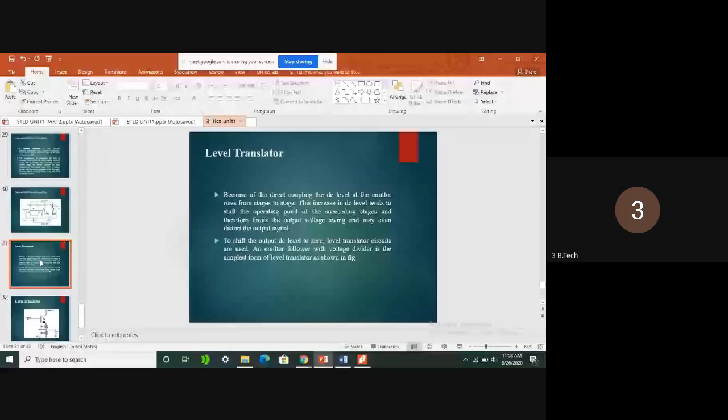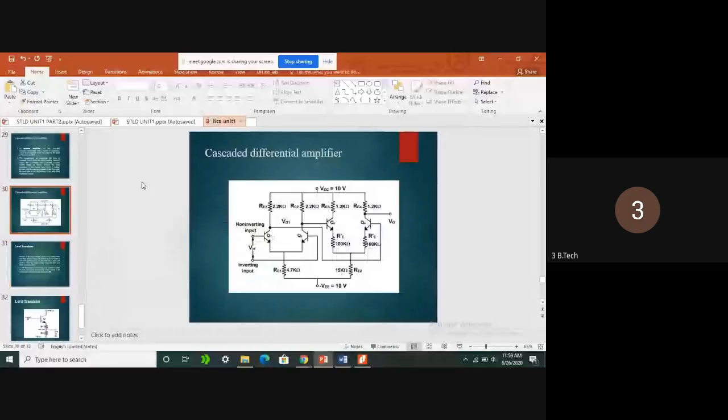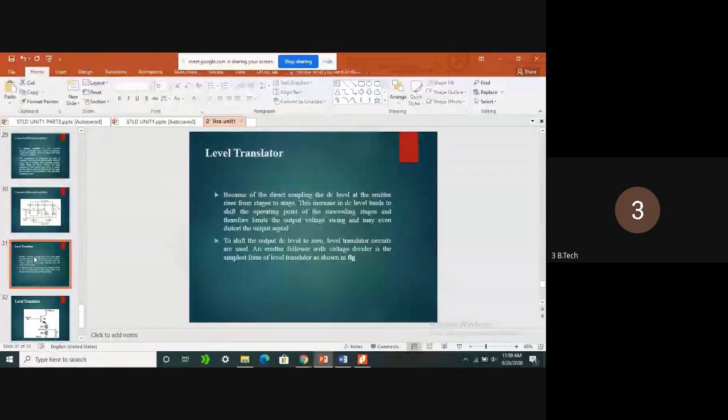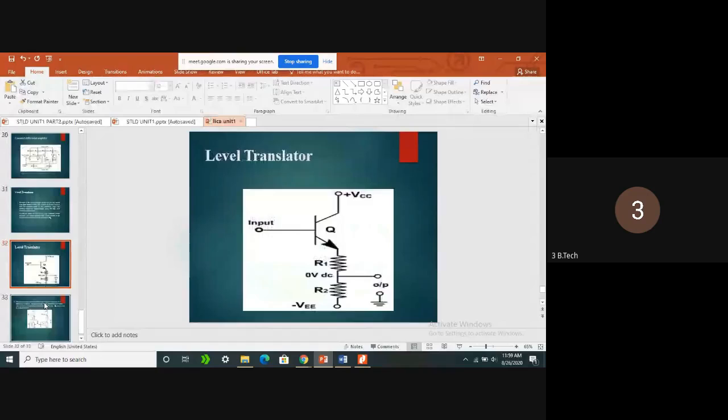See here, the purpose of the level translator is, in a cascaded differential amplifier, while connecting the output of one differential amplifier to the input of another differential amplifier, the second stage transistor operating point will get disturbed, or it can move towards the saturation region. So there we can use a level translator to fix it back to its original operating point. That is the main purpose of the level translator. Which one is used as a level translator is our emitter follower.